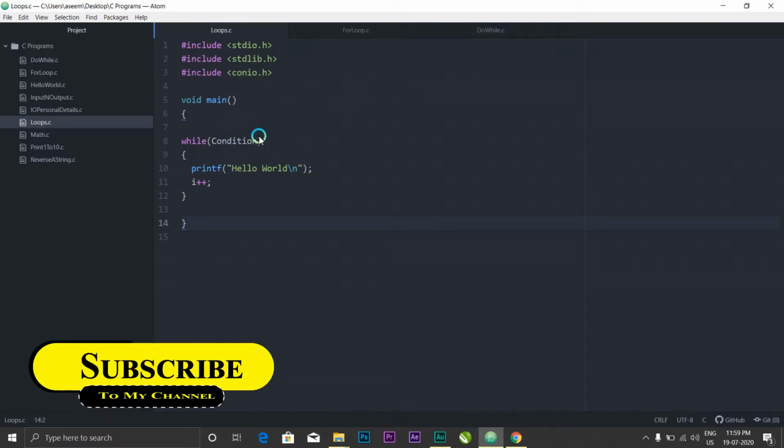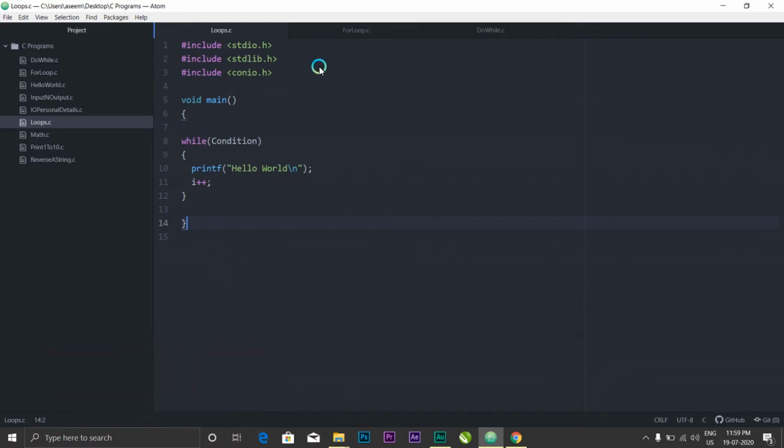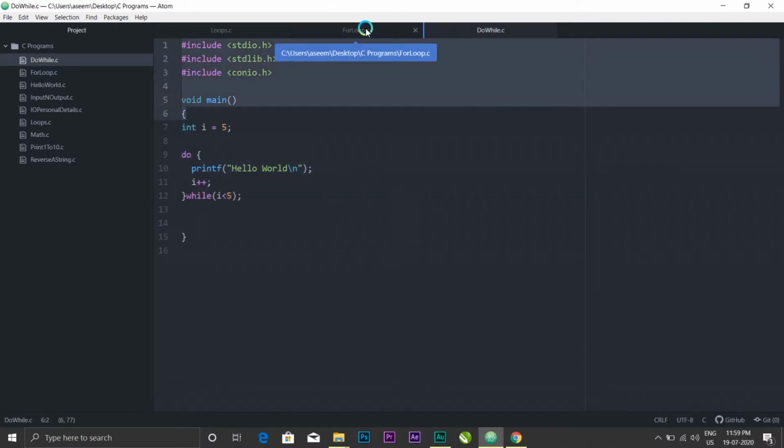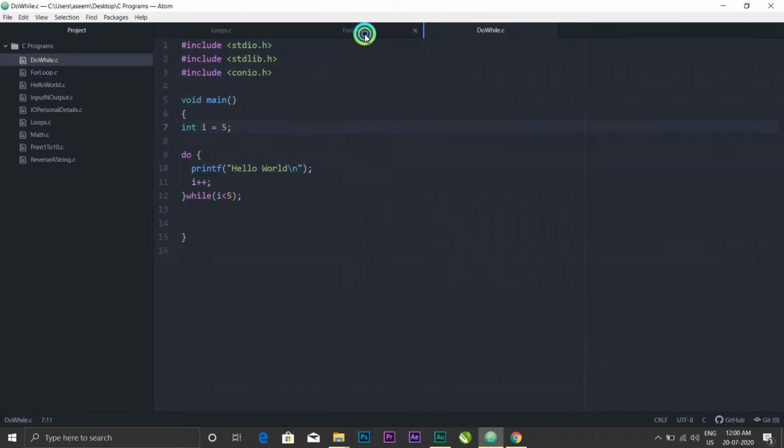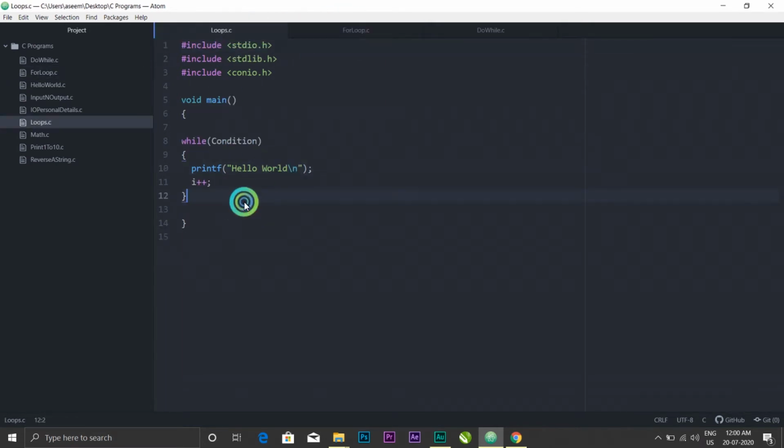So back to loops. In C programming language and most of the programming languages, there are three loops: while loop, do while loop and for loop. While loop and for loop are quite famous, and do while loop people use rarely. But don't worry, here I'll be teaching you all the three loops in this video.